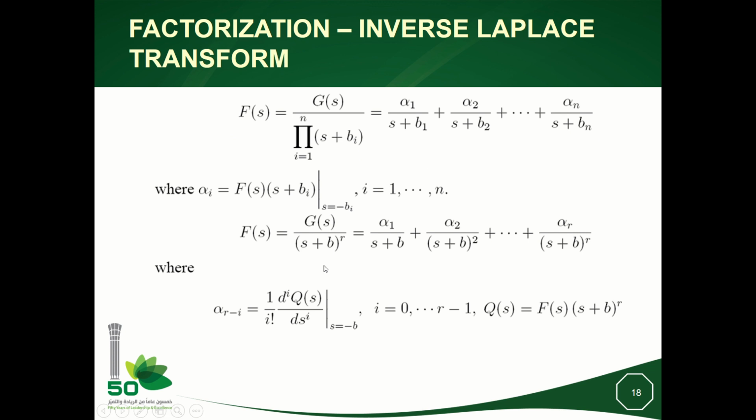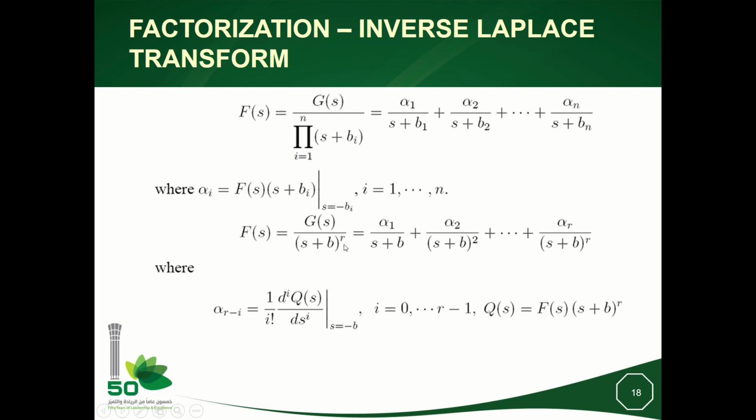In another situation, we don't have different roots. We may have some repeated roots. It means the denominator of this transfer function may have a root of multiplicity equal to r. So here we see that s equal to minus b is repeated r times. How can this function be decomposed into simple rational functions?